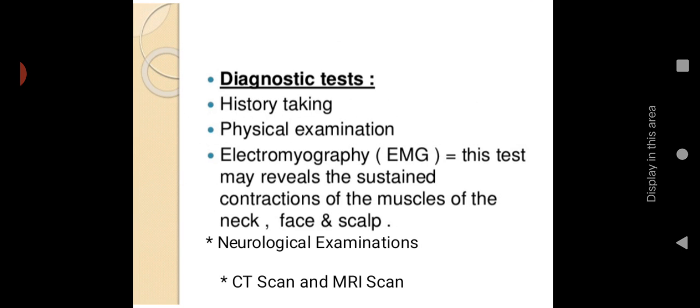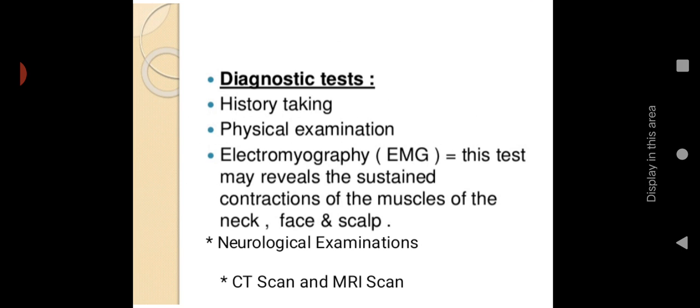Then diagnostic tests, or how we can diagnose: first of all history taking, then physical examination. We have to take a complete history about the person, whether they have any kind of tumor, brain tumor, or any secondary illness, and whether they are taking any medications. We have to take the history properly. Then physical examination, a complete head to foot examination. Then the electromyography test reveals sustained contraction of the muscles of the neck, face, and scalp.